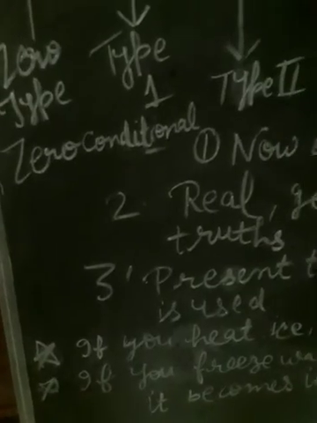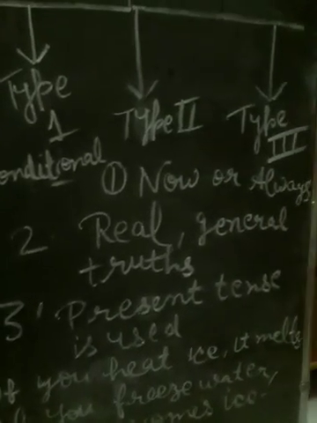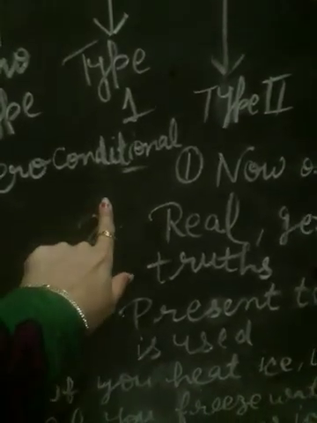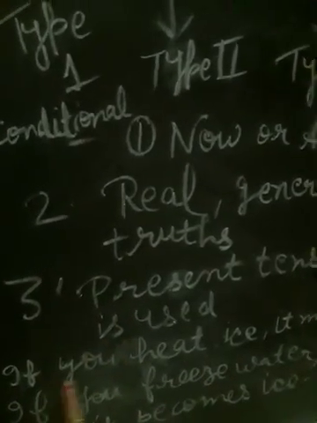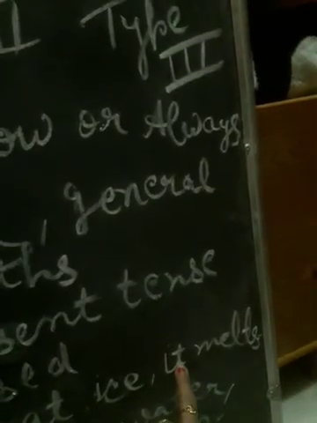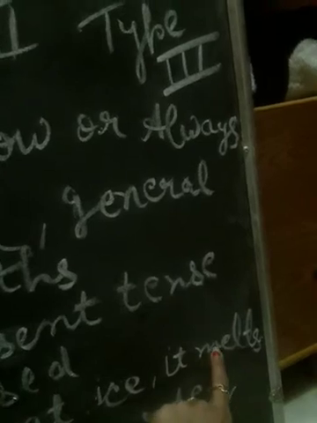For example, if you heat ice, it melts. And what is the specification of these zero conditional sentences? In both parts of the sentence, the if clause and the main clause, present tense is used. If you heat ice, the first form of the verb is used, so it is present tense. And in the main clause, it melts: it with the first form plus s is used, so it is also present tense.